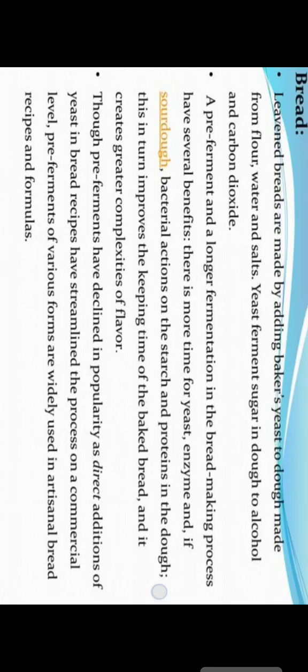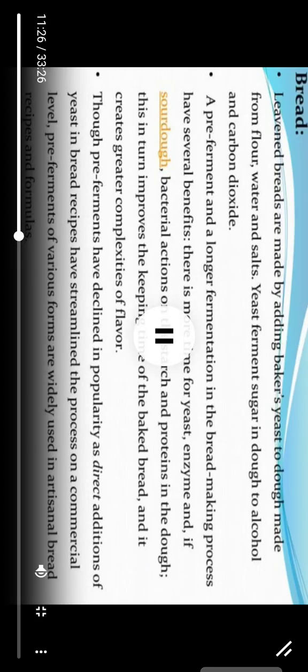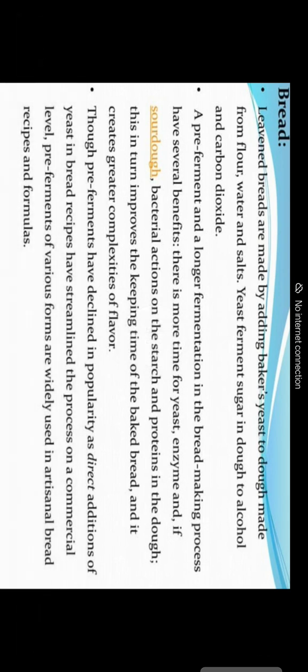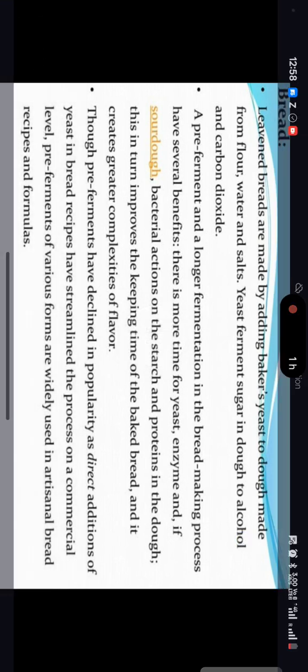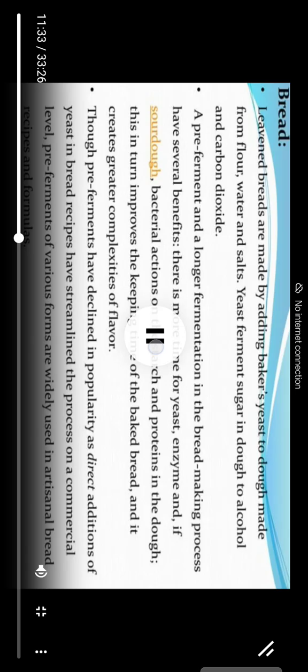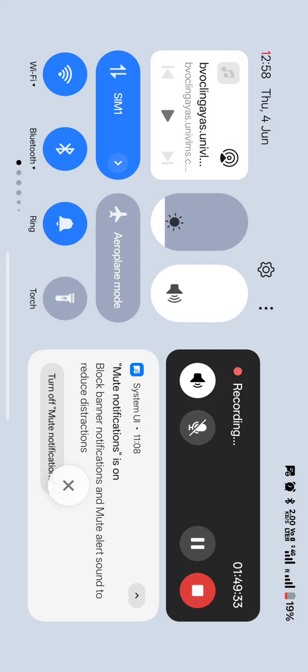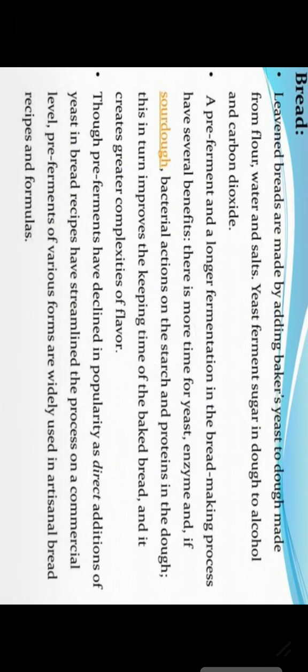The yeast will utilize the sugar and form gases and alcohol, so the gases make the dough fluffy, and the alcohol changes the taste of the dough into a good flavor. After making this, we use it commercially for different types of recipes also.